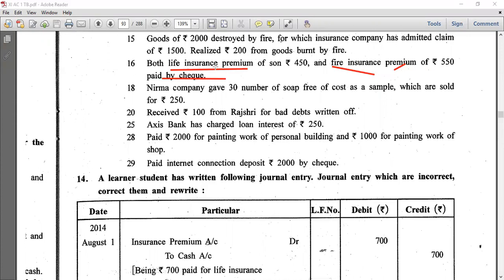Nirma company gave 30 soaps free of cost as samples, which are sold for rupees 250. When it is just given as a free sample, we don't take it as an economic transaction. But here we had sold them. So when we sold them, what did we receive? Cash. So cash account debit to sales account. Again, I am repeating, cash account debit to sales account because we had sold it.